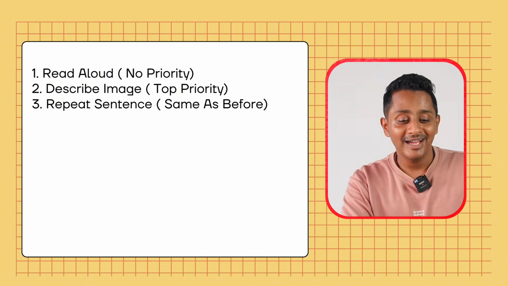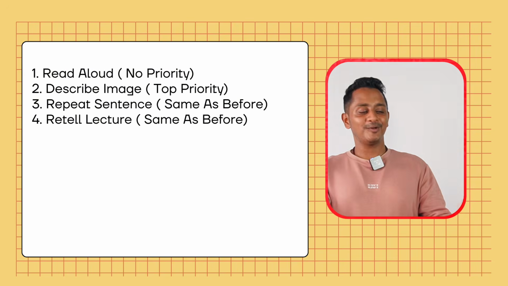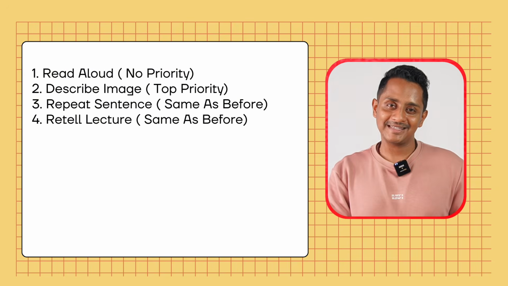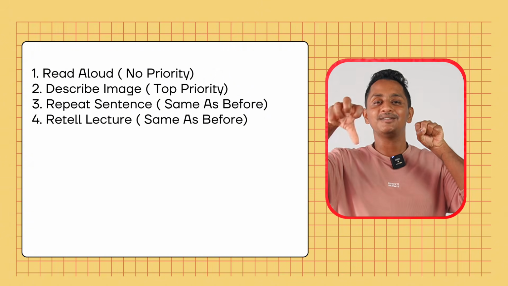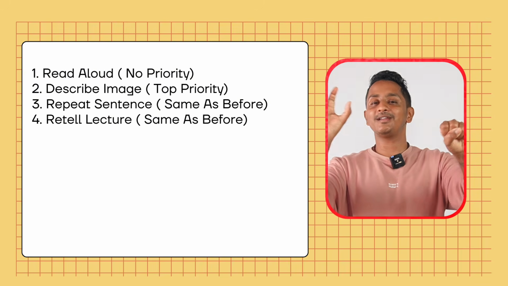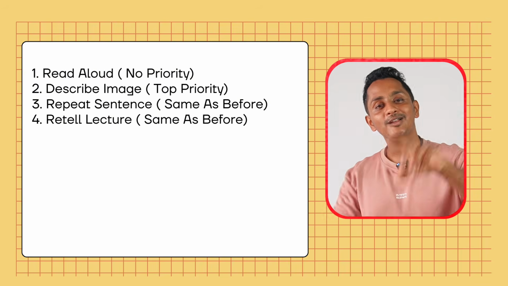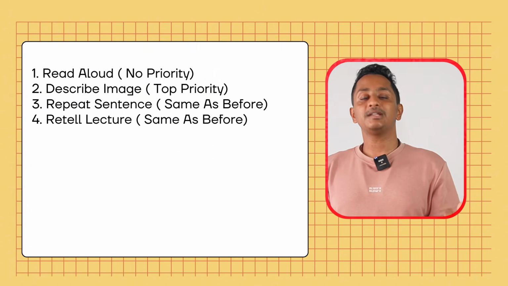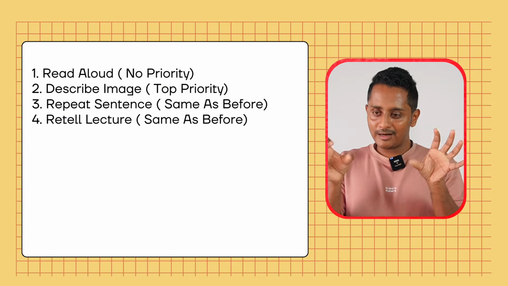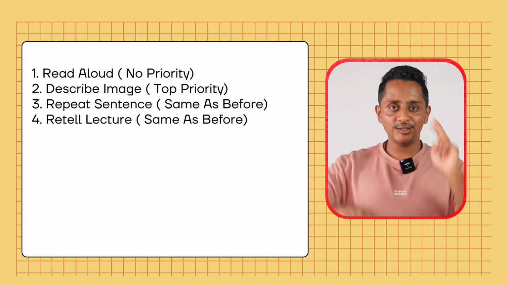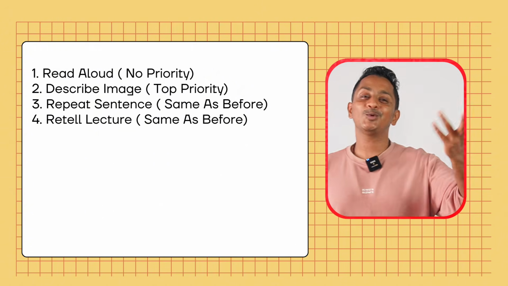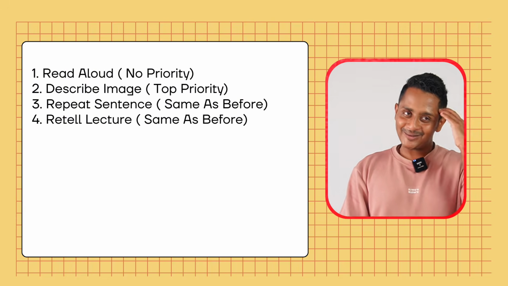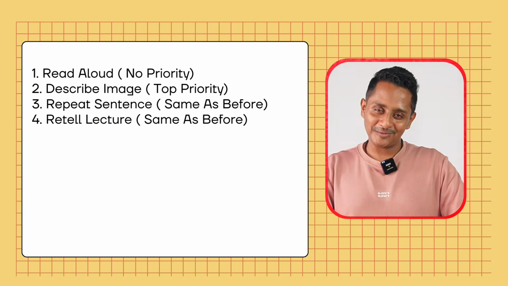No need to change. Next thing is Retell lecture, same as before. It's the note taking which is the skill here. You listen for 3-4 seconds, identify what to write, write for 3-4 seconds. Listen for 3-4 seconds, write for 3-4 seconds. When you listen, don't write. When you write, don't listen. If you're listening and writing at the same time, you cannot write and you cannot listen. Psychologically, this is the problem with a lot of students.